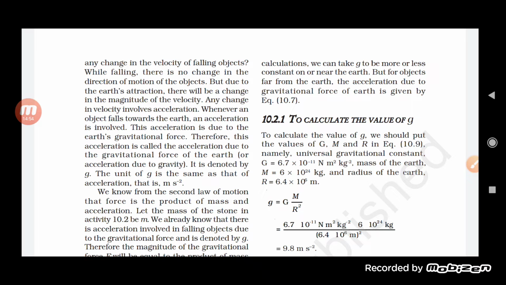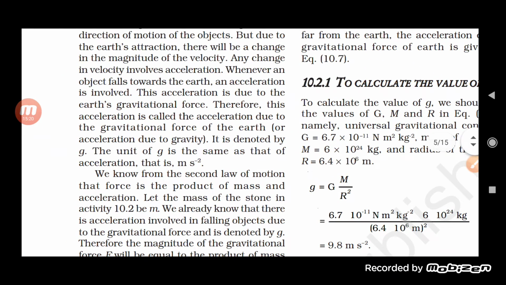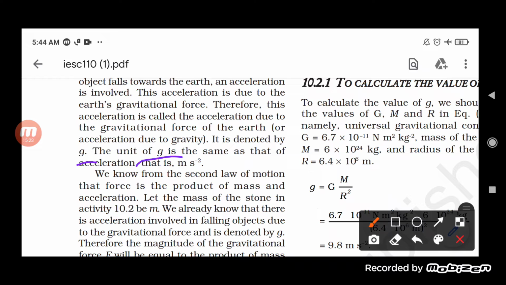So when only the force of gravitation is acting on it, or the acceleration produced in the object is due to the acceleration due to gravity, such kind of fall is called a free fall. Now, how do we represent the acceleration due to gravity? It is represented by small g. The unit of g is the same as that of acceleration, and that is meter per second square. Okay, so small g is also called acceleration due to gravity.